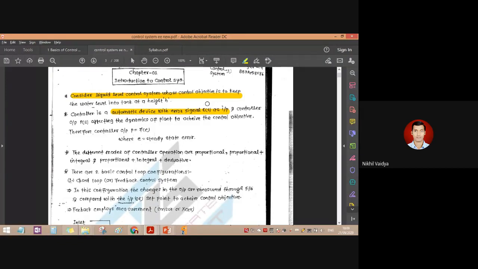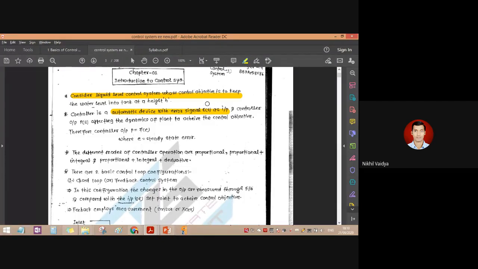Just for example, let us take that we have blades, we have a capacitor, we have running winding, we have stator winding, and we have one shaft, and we have an electrical supply of 230 volt. So all these are the components, and if we combine them together, then it forms a fan. Now its basic purpose is to convert electrical energy into mechanical energy, and mechanical energy will give us wind or air which will be thrown onto the person who is sitting below it. So this is nothing but the function of a fan.